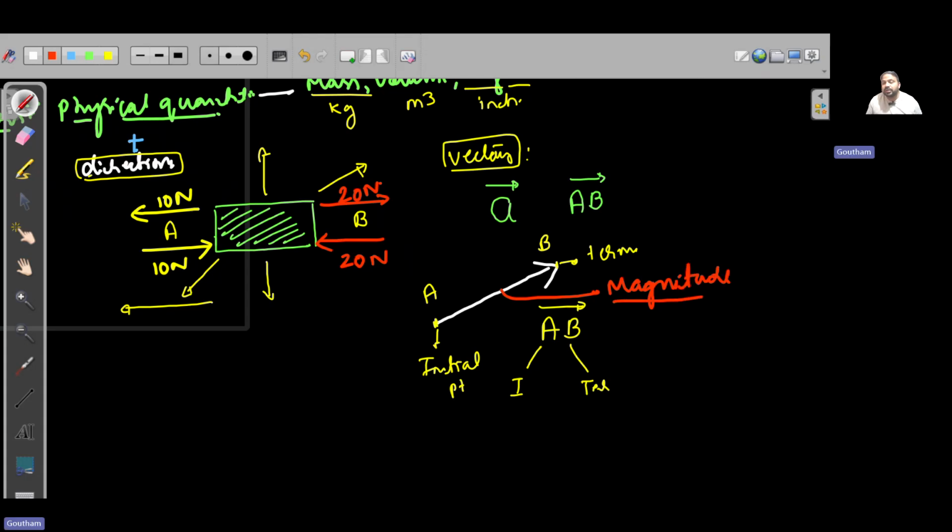So, sir, how do we denote it algebraically? You have to write it like this: magnitude of AB, or magnitude of vector AB. Say it is 4 centimeter or 5 units or so, and remember this magnitude is always a positive number, greater than or equal to 0. It has to be positive. Sir, what is the magnitude of this vector?